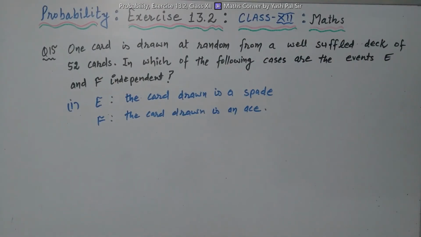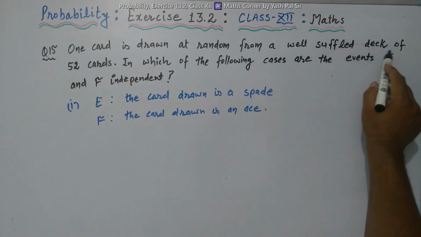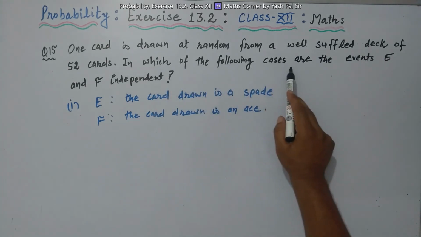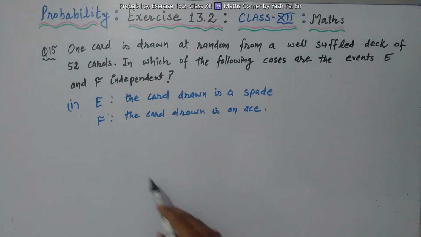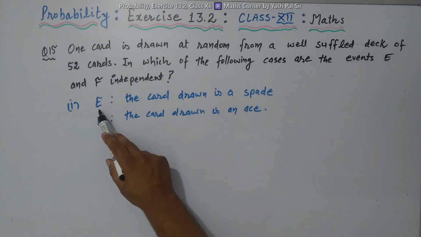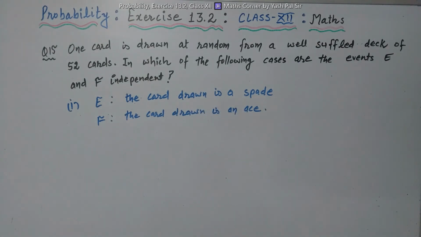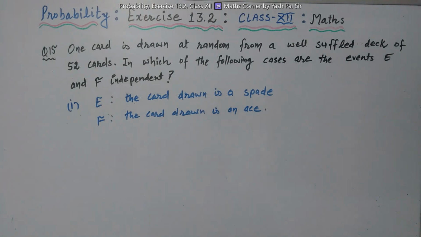Question number 15. One card is drawn at random from a well shuffled deck of 52 cards. In which of the following cases are the events E and F independent? First part. E is the event the card drawn is a spade. F is the event the card drawn is an ace.